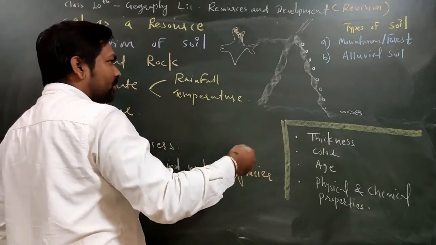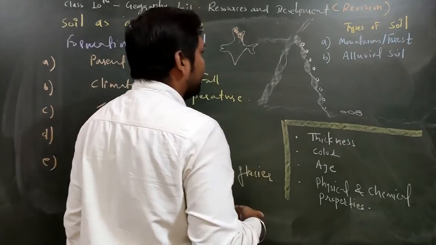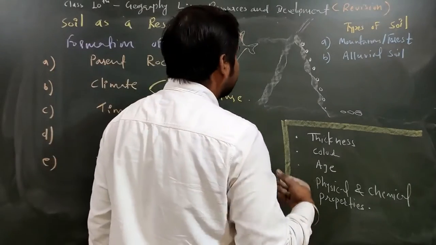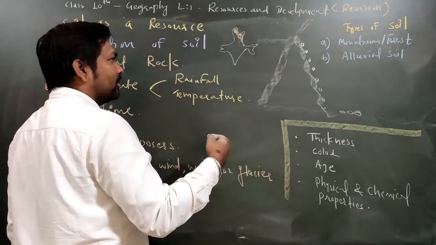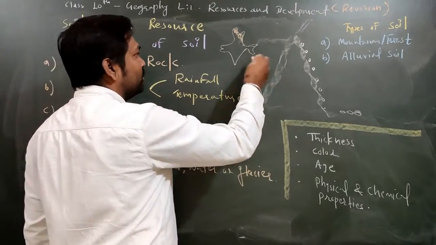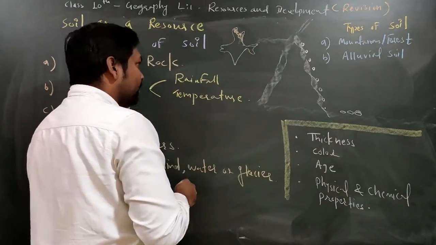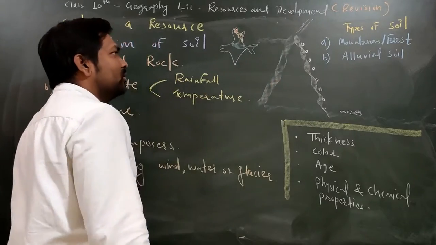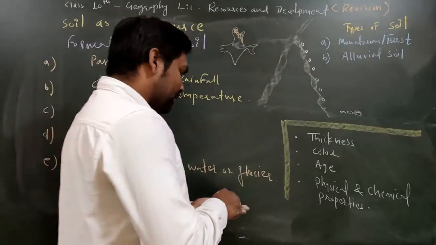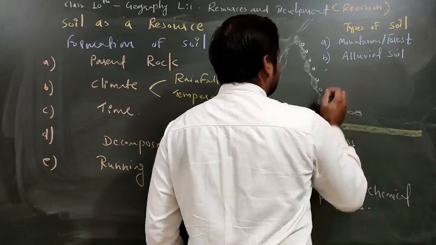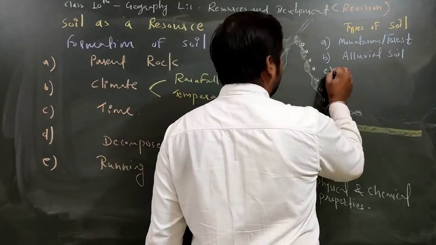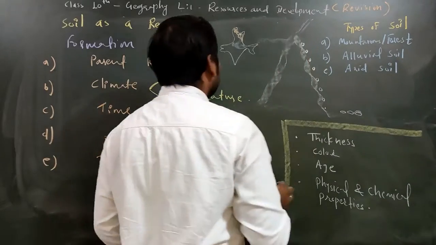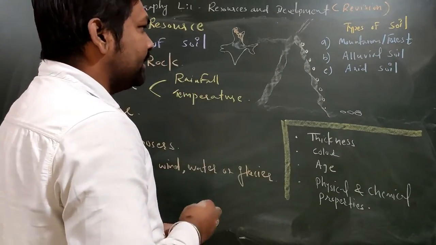When the large rivers come from the mountains, they bring n number of things such as minerals, pebbles, and stones, and these elements make the alluvial soil. So this alluvial soil we are getting in these northern plain areas. After that, the third one we have is known as arid soil. Basically, arid soil we are getting in the dry areas.